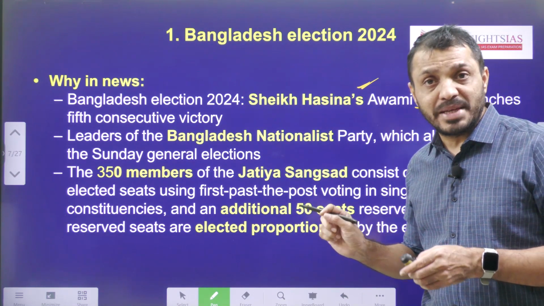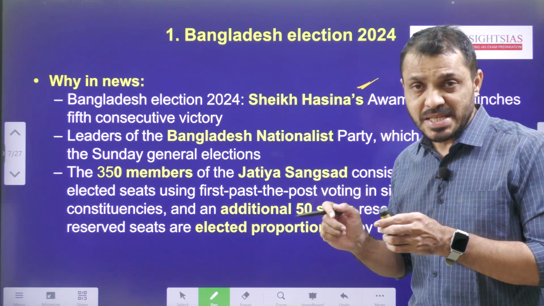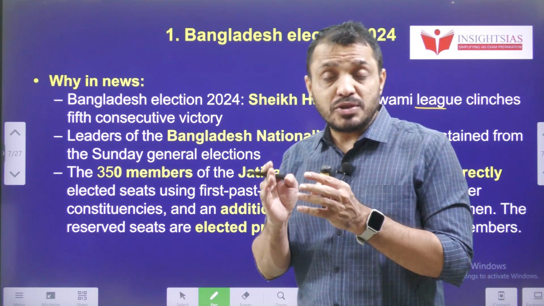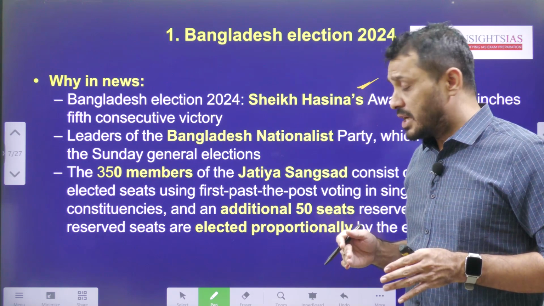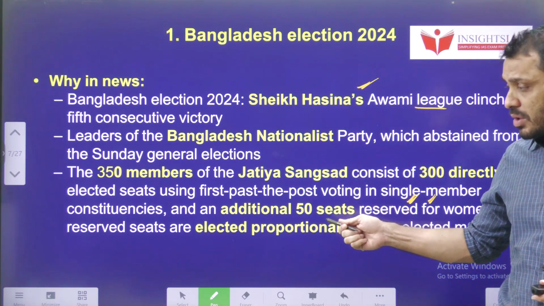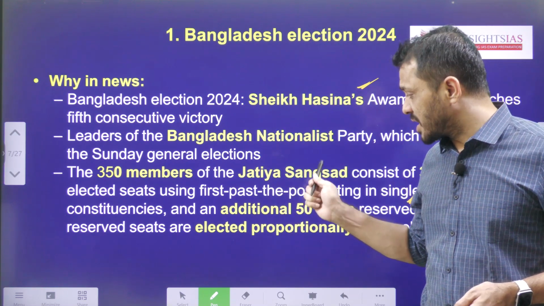These 50 seats will be given to the different political parties based on proportional representation. That means whatever percentage of the 300 seats they get, the same percentage of these 50 seats will be given to them. So this is how the Jatiya Sangsad is composed.